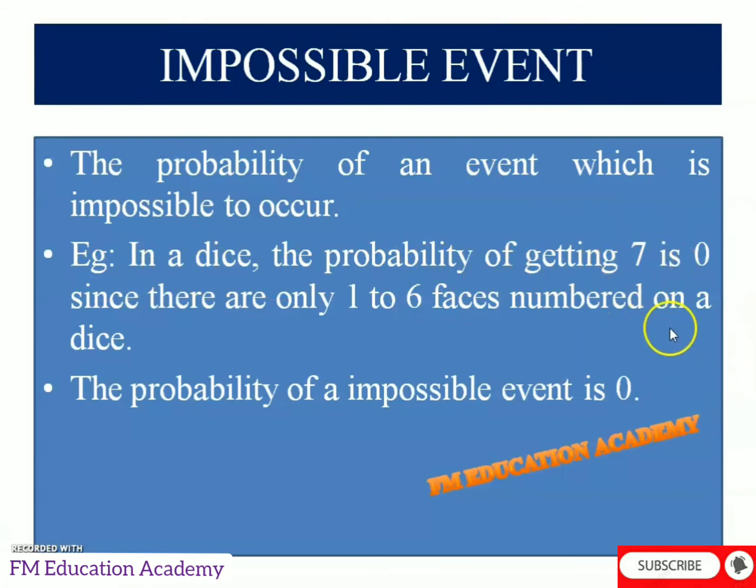Why? Because there are only 6 faces on a die. We don't have 7 faces. That is why getting 7 on a die is an impossible event. The probability of an impossible event is always 0. That is called an impossible event, where there is 0 chance of the event occurring.